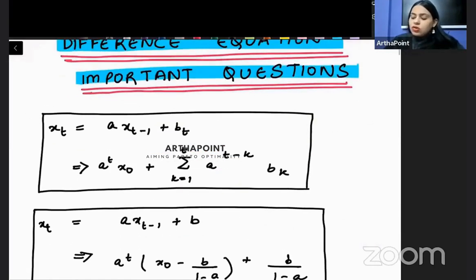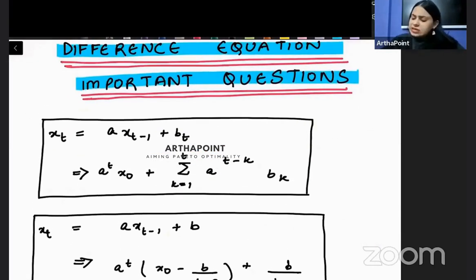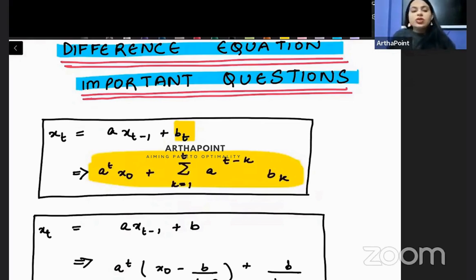Okay, so all of us know that when we have the first order difference equation and it includes a term b which is a function of time period, the general solution of the difference equation in that case is a to the power t x naught plus summation k from 1 to t a to the power t minus k b_k. ये हमारा general solution हो जाता है.